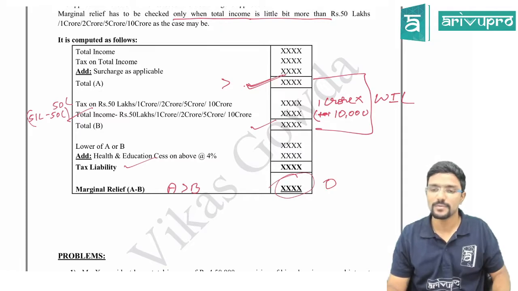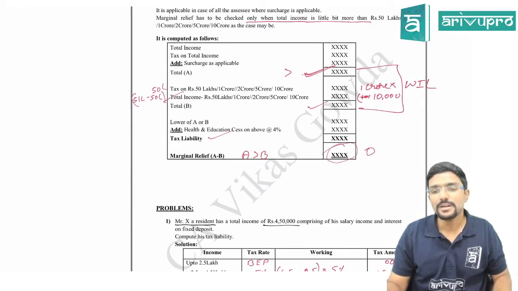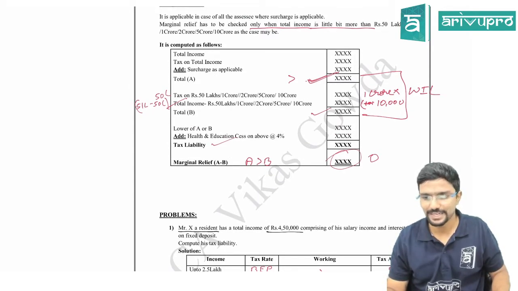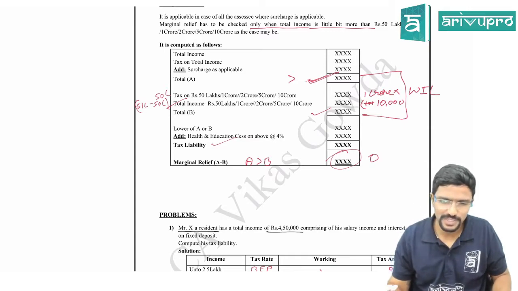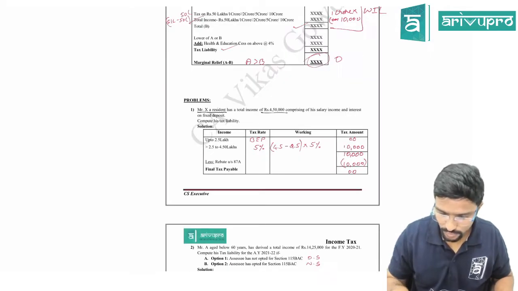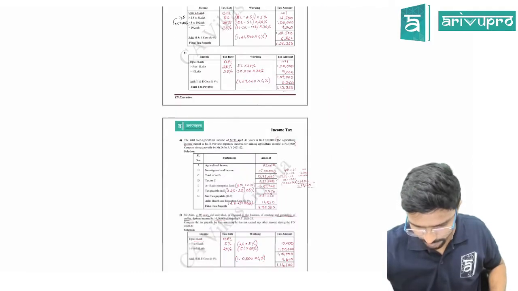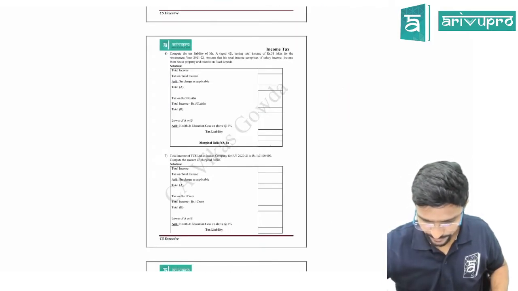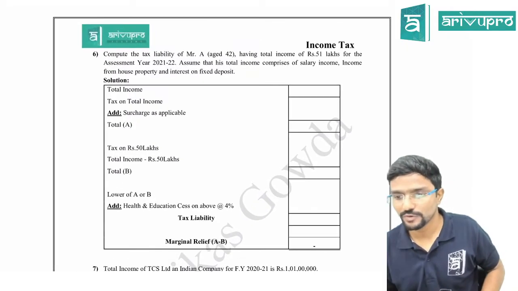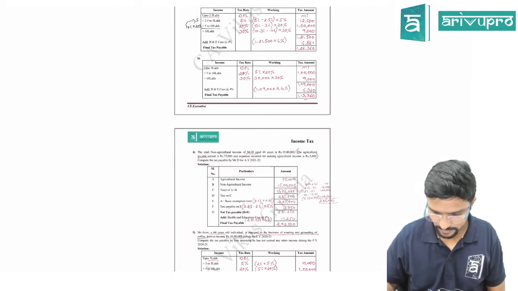Okay guys, hope you are clear with this. I have told you, even when your income is around, assume, 60 lakhs or 70 lakhs, don't apply the concept of marginal relief. Clear? Only when it is a little bit more than your threshold limits for surcharge. So we will do problems on this. I have included 3 problems for proper application. Sir, can you show the 4th answer slide? Yes, madam.